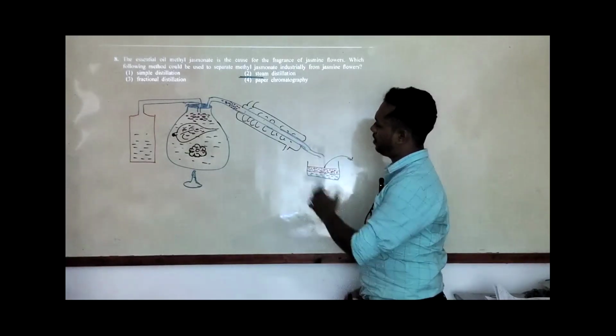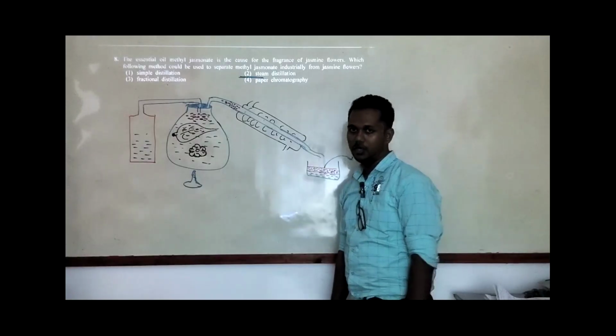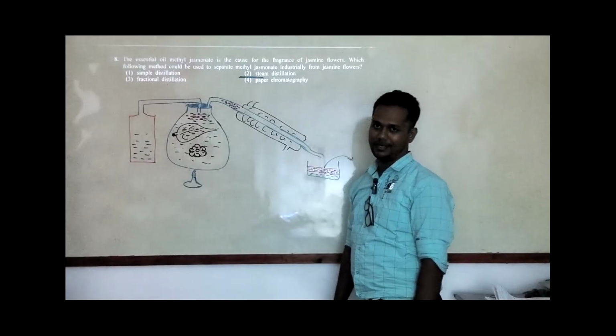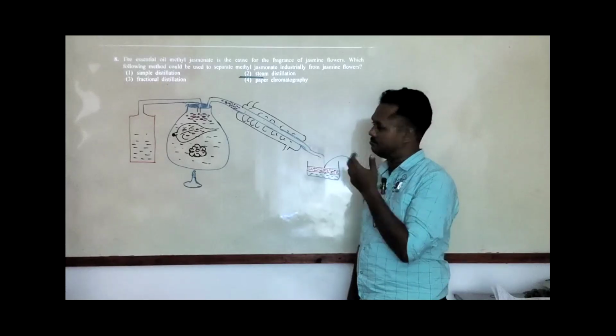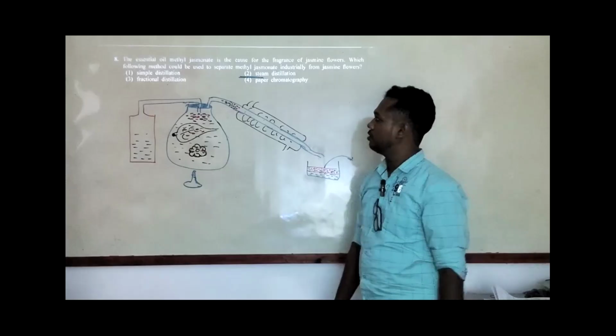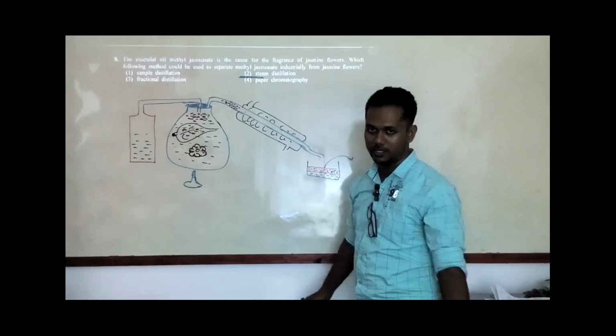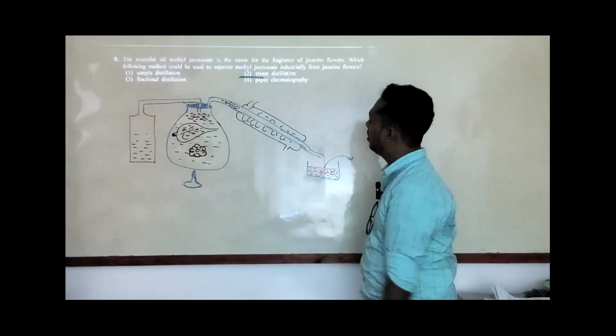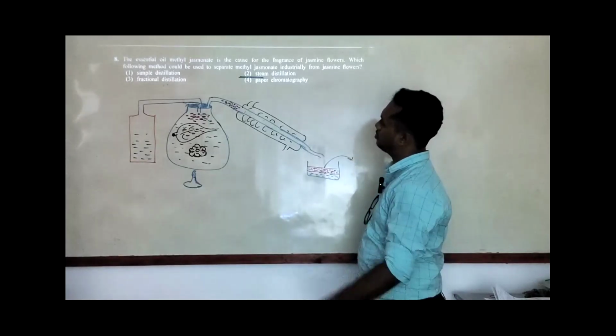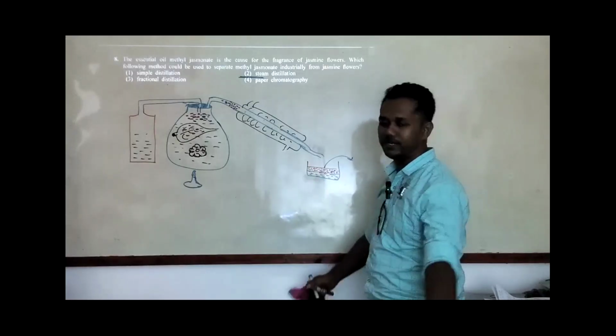I hope this part is all explained in your mixtures lesson. So go to your mixtures lesson and look at this steam distillation part. Next year also they can ask some extraction method. It can be steam distillation again, or they can ask about fractional distillation.